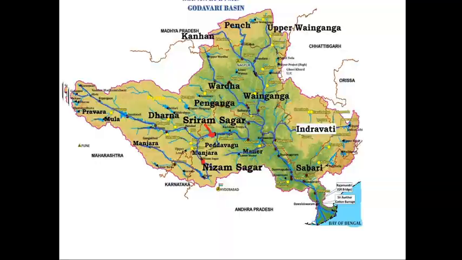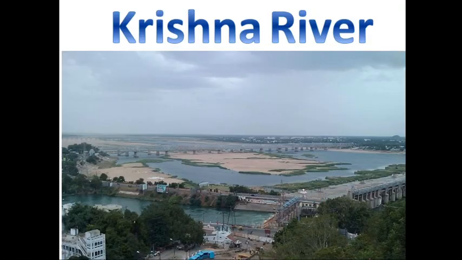So this was about Godavari river. As you can see here, the map of Godavari river and the various tributaries which are joining Godavari, and finally it merges into the Bay of Bengal after forming a delta.